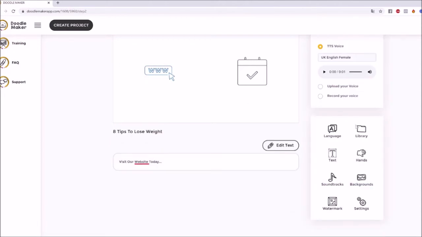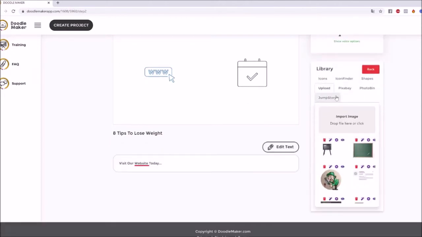But if you want to go a step further, there's always the library, which is constantly getting added to. We are adding thousands of these assets to the library. We have icons, icon finder. We have even images and so on. I'll talk about that in just a second.